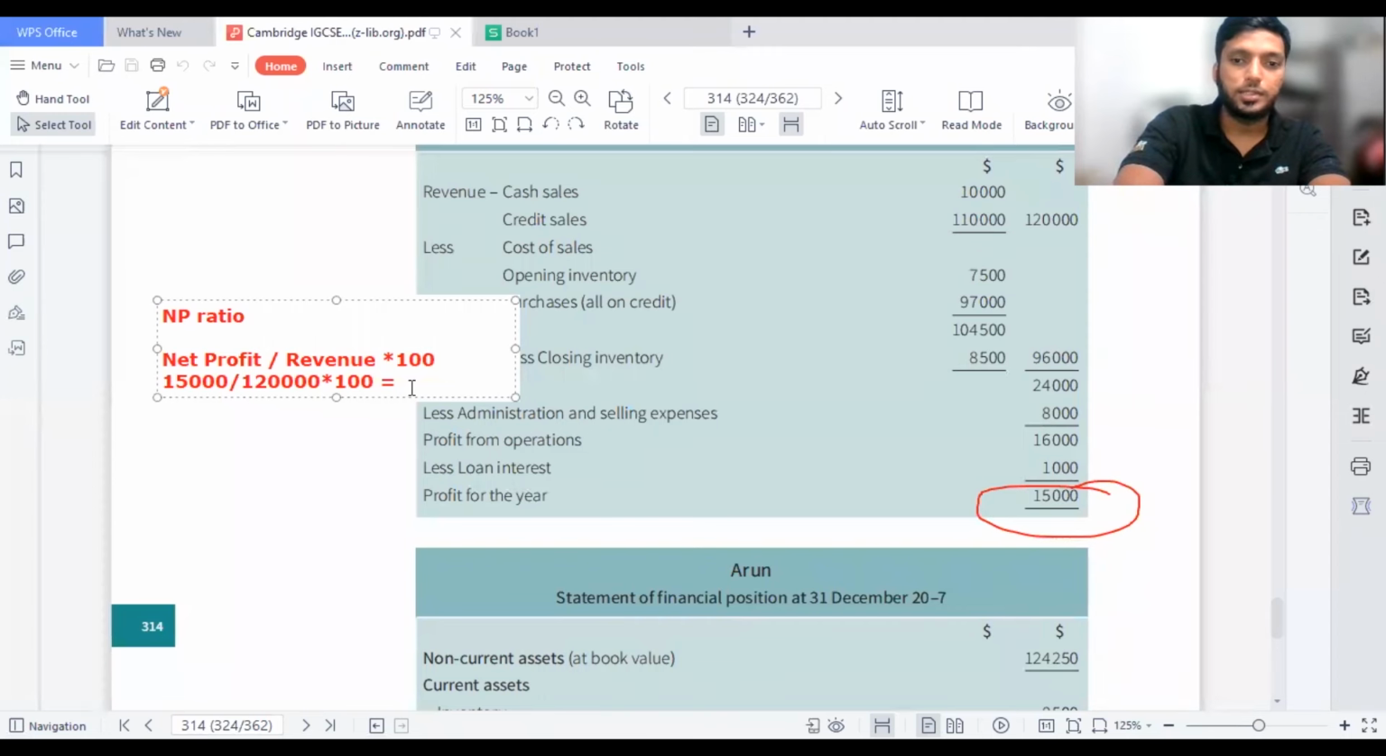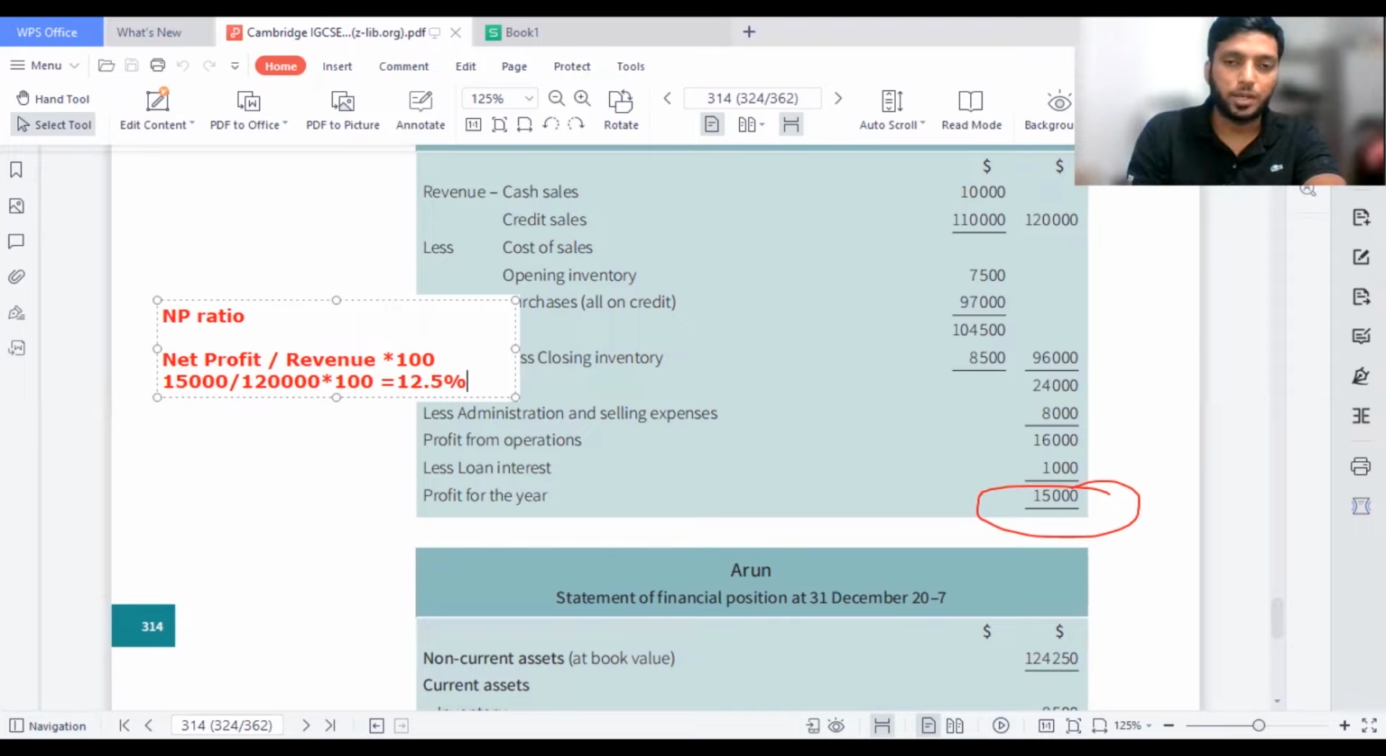So my calculator says it is 12.5 percentage, guys. I'm using my calculator, so whenever I'm calculating, I'm not showing it. This is my phone. I use it as my calculator. So whenever I calculate, you can't see on screen, but you also need to do the same calculation. Take the net profit, divide by 120,000 into 100, you get 12.5 percentage.